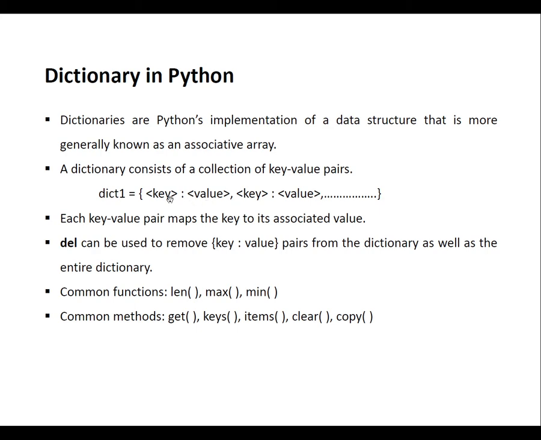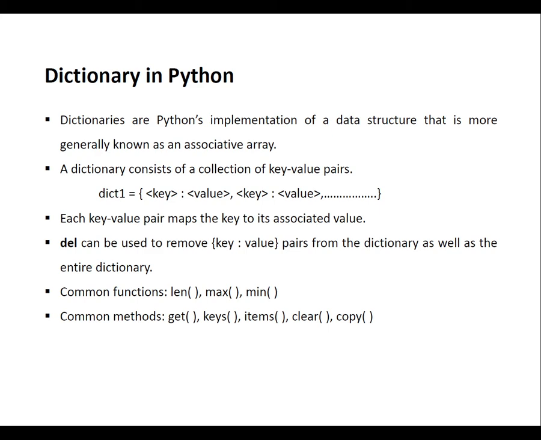How can we associate this? Think of a term for which you are searching the meaning. Say for example, you are searching for the meaning of confusion. Then confusion becomes the key and the meaning of confusion which is shown in the real world dictionary becomes the value. Similarly, if you try to associate it with the database, then key becomes the column name, and value becomes the value that is stored in one particular record of that particular column. So, dictionary is something interesting which we will try to learn.